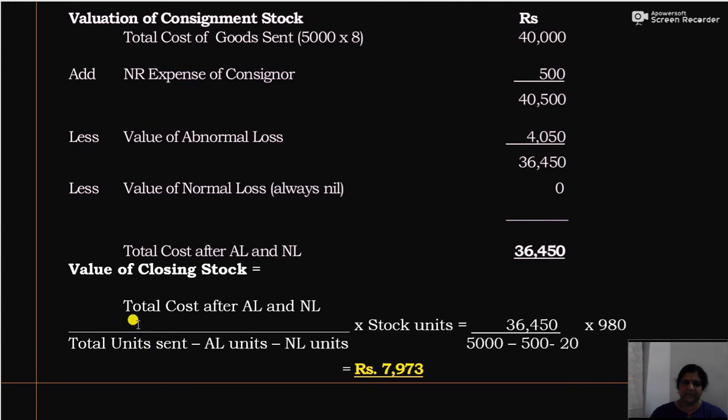Now the formula is total cost after abnormal loss and normal loss divided by total units sent minus abnormal loss in units minus normal loss in units, into stock in units. So total cost is 36,450 divided by total units sent 5000, abnormal loss 500, normal loss 20. Then what about the closing stock?